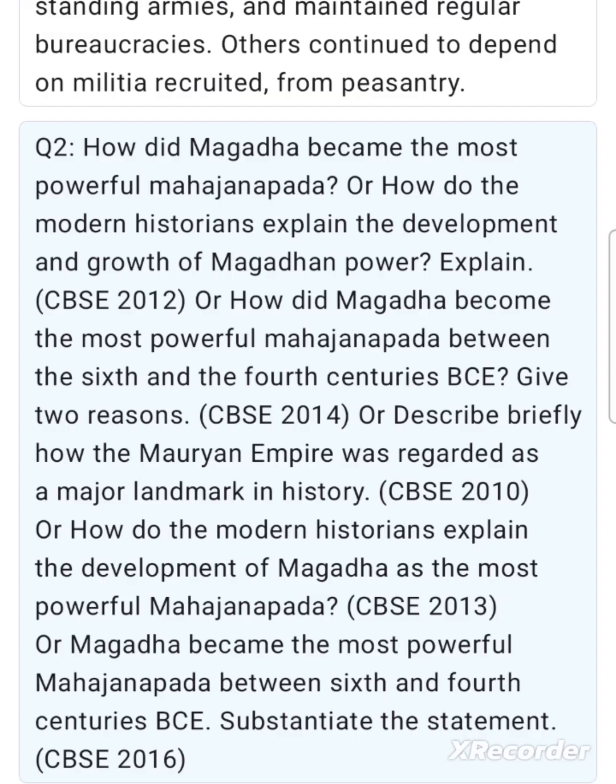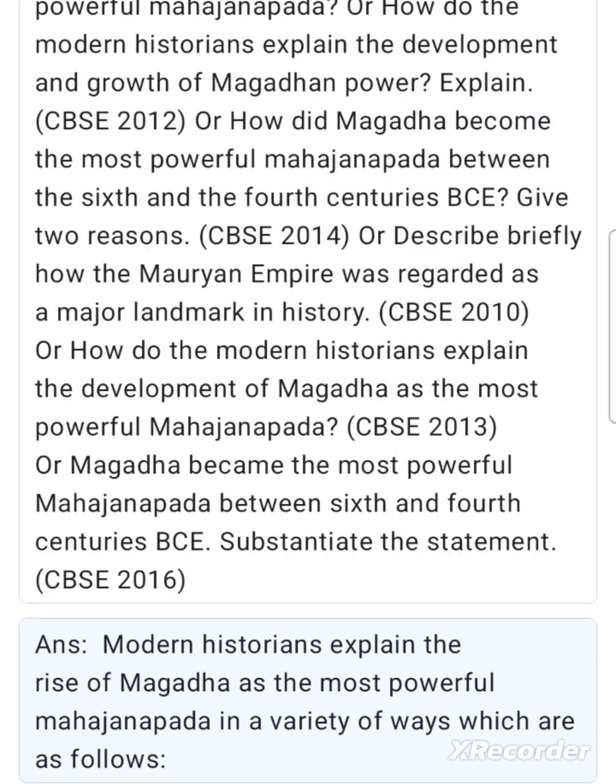Or describe briefly how the Mauryan Empire was regarded as a major landmark in history. CBSE 2010. Or how do the modern historians explain the development of Magadha as the most powerful Mahajanapada? CBSE 2013. Or Magadha became the most powerful Mahajanapada between 6th and 4th centuries BCE. Substantiate the statement. CBSE 2016.